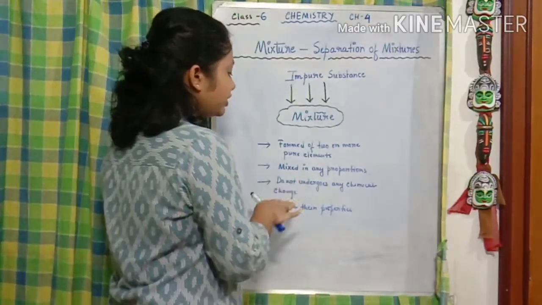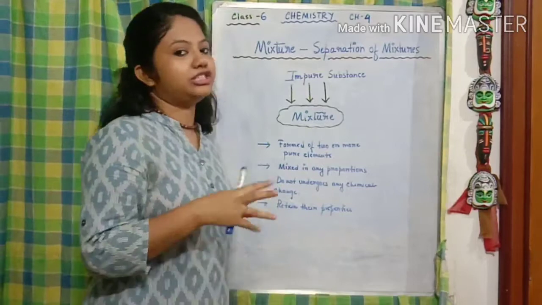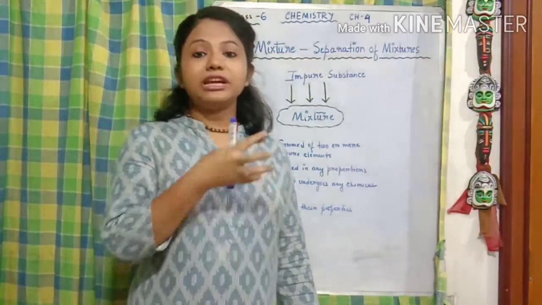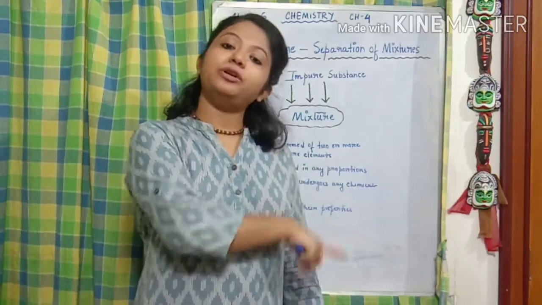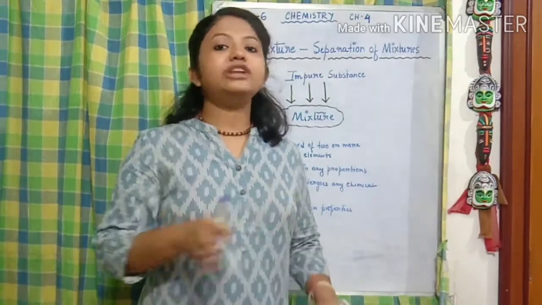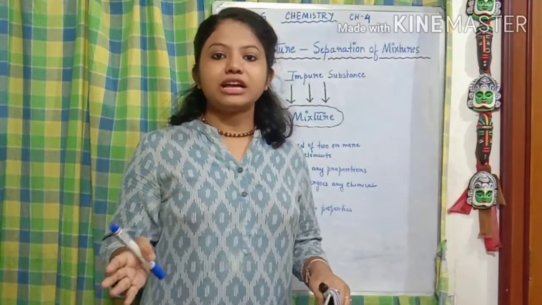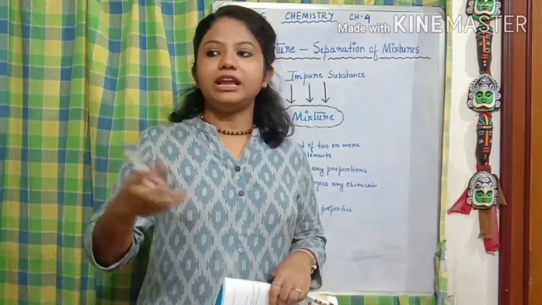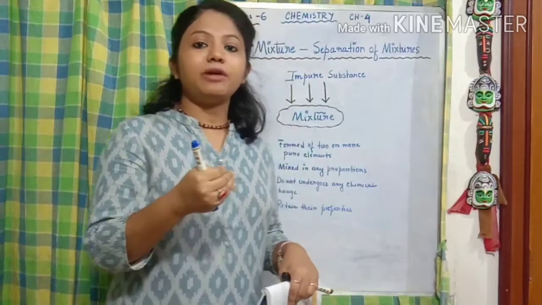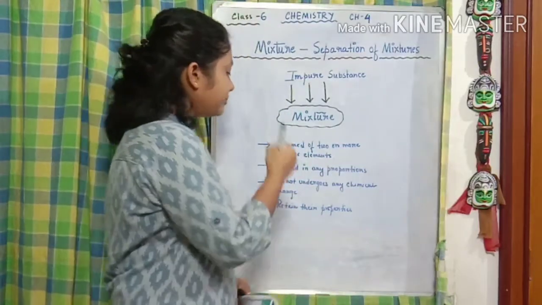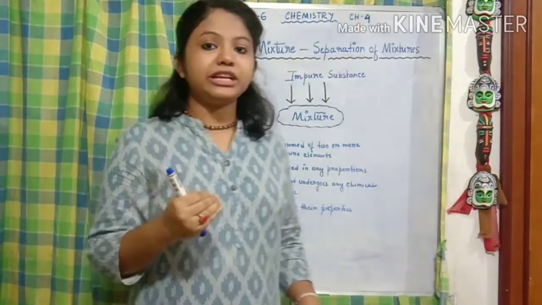Third, they do not undergo any chemical change, which is a primary criterion for compounds or pure substances. So they do not undergo any chemical reaction. That's why they do not form any new substances. From there we come to another property, that they retain their own properties.